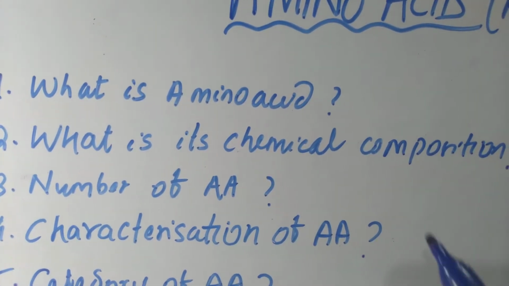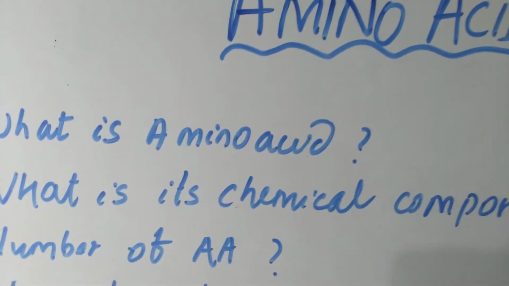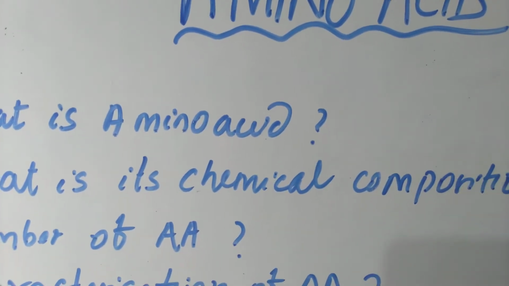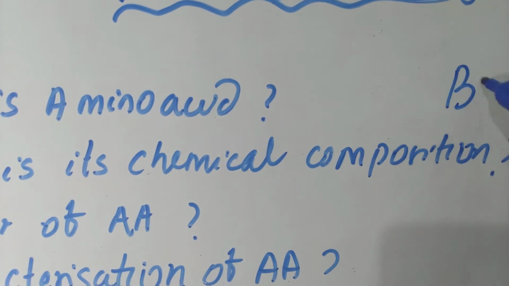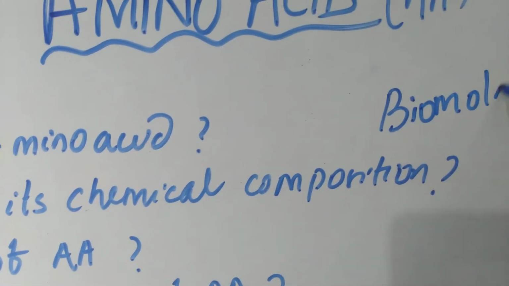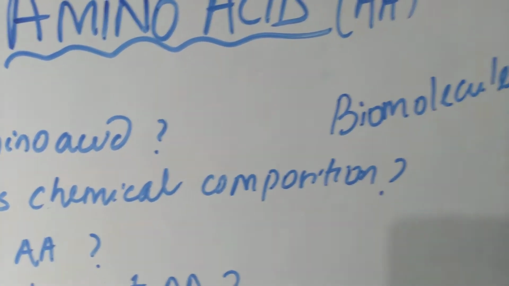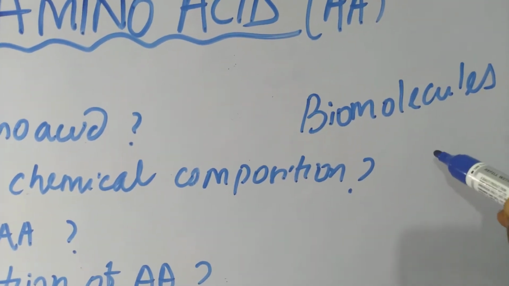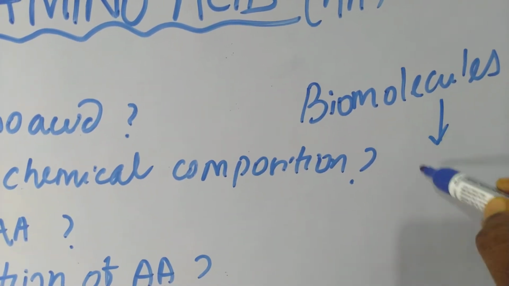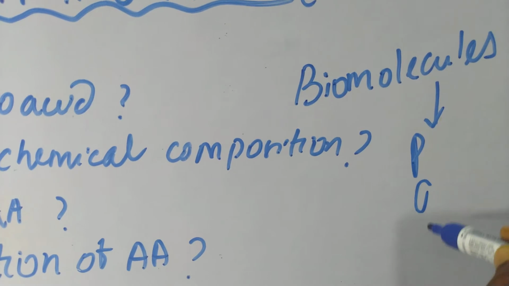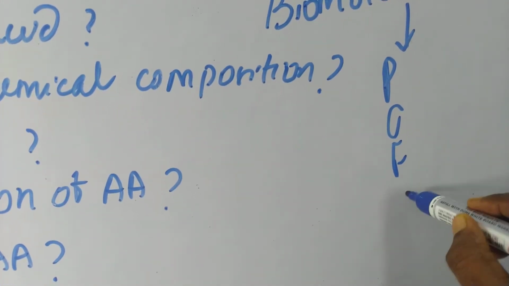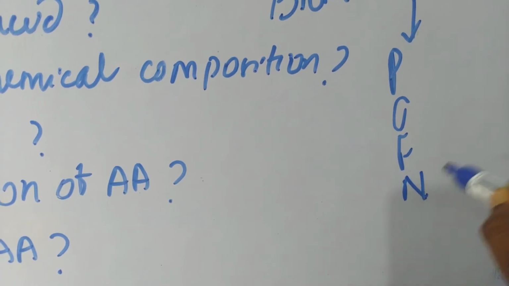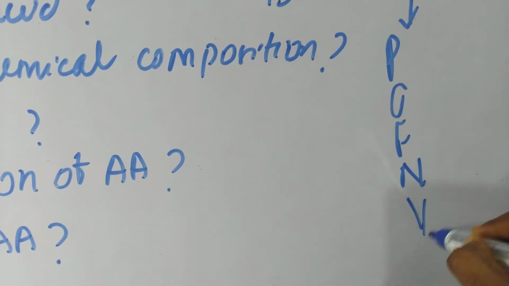So amino acids are the building blocks of proteins. You must have known the biomolecules, right? So biomolecules are the building blocks of living organisms, and these are protein, carbohydrate, fats, nucleic acid and vitamins.